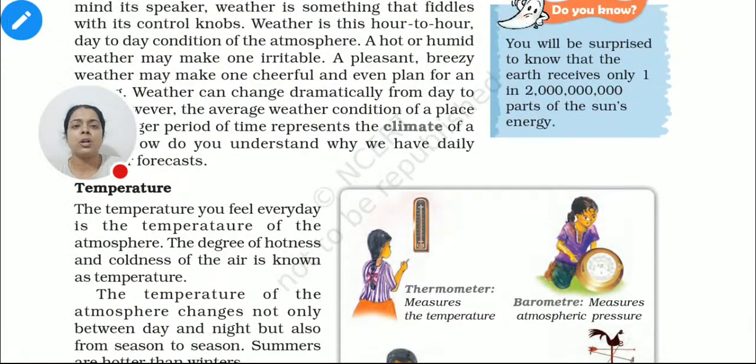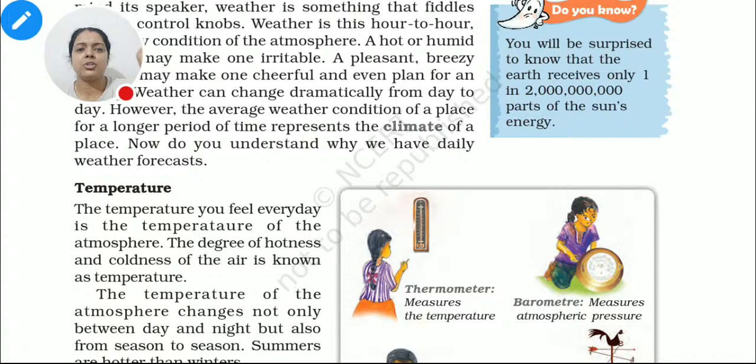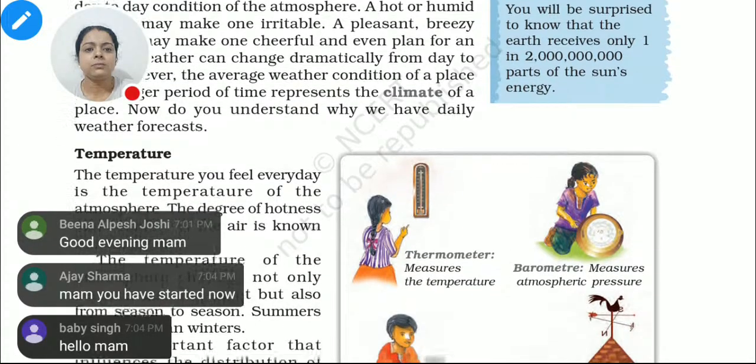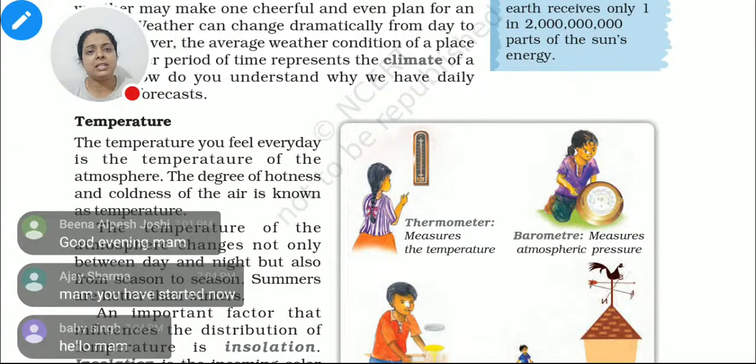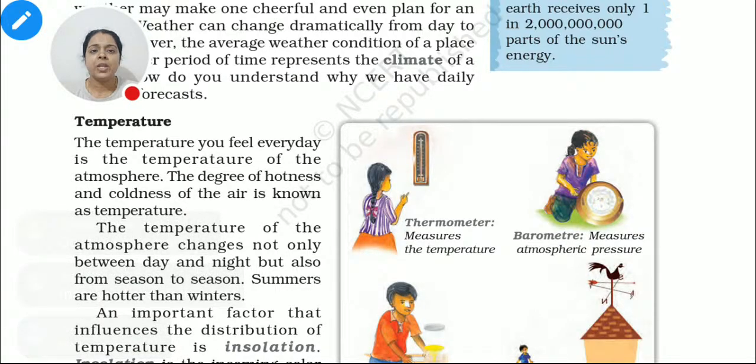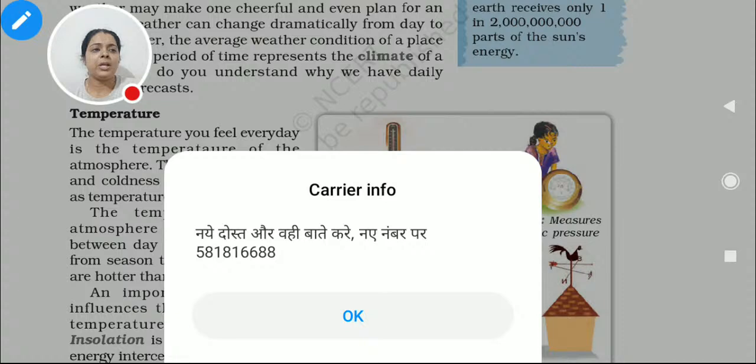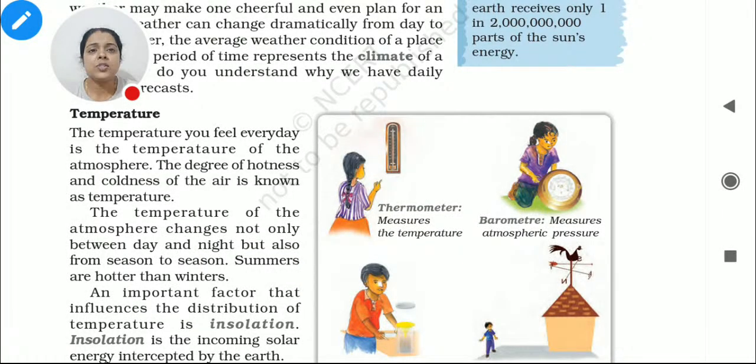Now we are going to talk about temperature. So what is temperature here? When we talk about temperature, generally we know temperature is either high or low, right? Either it is hot or it is cold. This is called temperature. Temperature is measured by a thermometer.